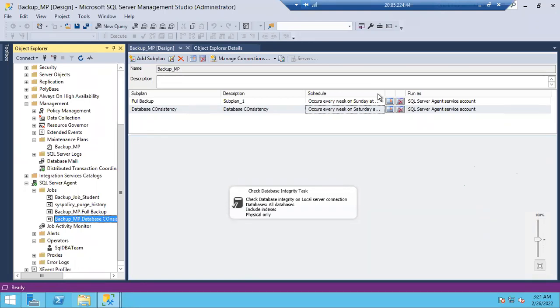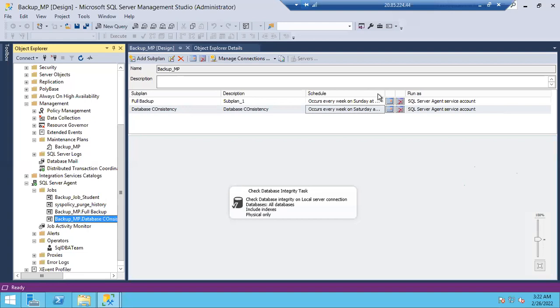Sir, please repeat the link between database mail and this operator. No, see, actually there is no big thing here. Database mail is your Gmail. Imagine your Gmail: database mail is your Gmail. Your operator is your recipient, to whom you are going to send an email.